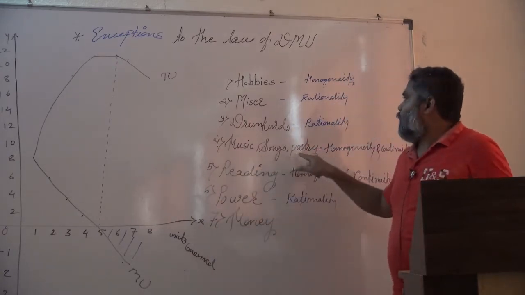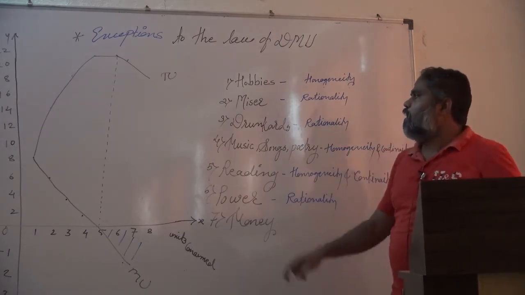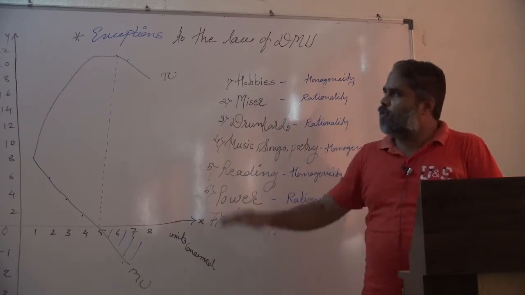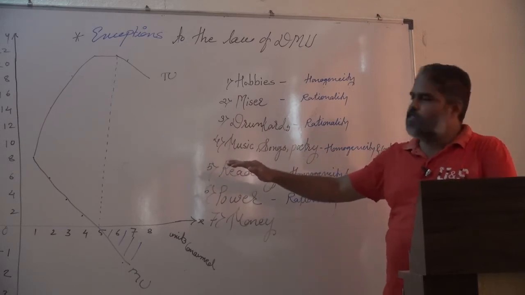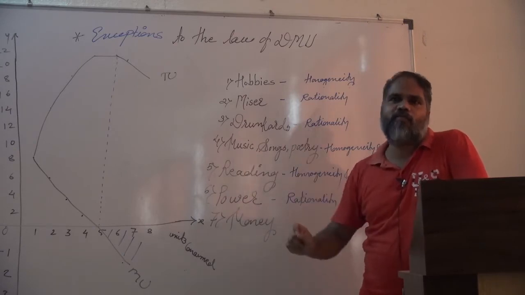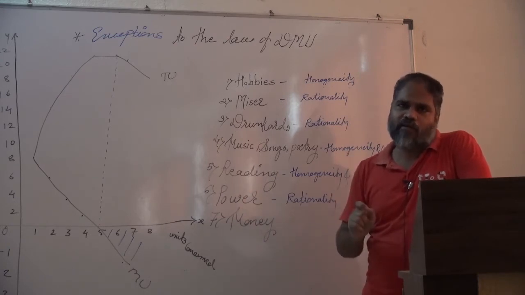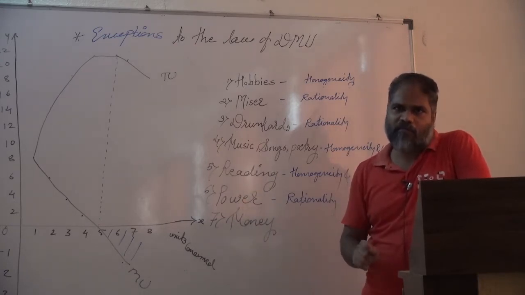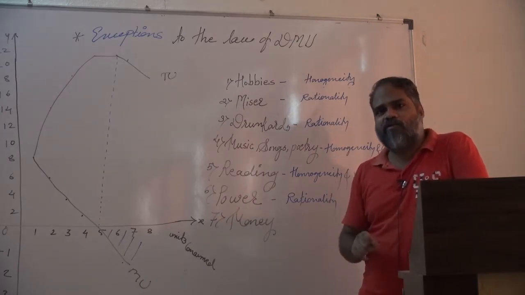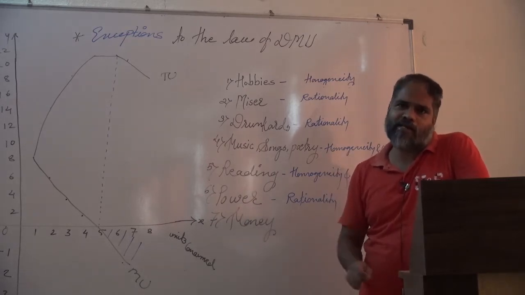So in the case of music, the conditions of homogeneity and continuity are violated, and therefore music, songs and poetry are also not genuine exceptions, because the law of DMU is completely based on assumptions. The consumer should consume continuously without a break, with no gap or interval between consuming two units. Then the units consumed should be homogeneous in color, size, quality, taste, etc.